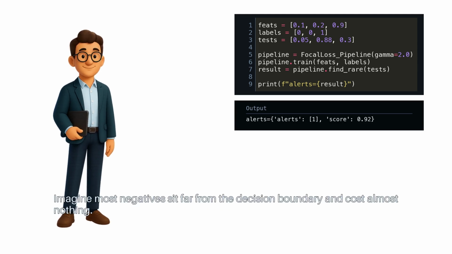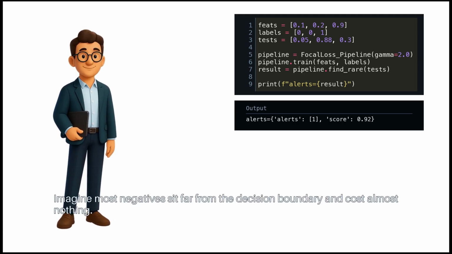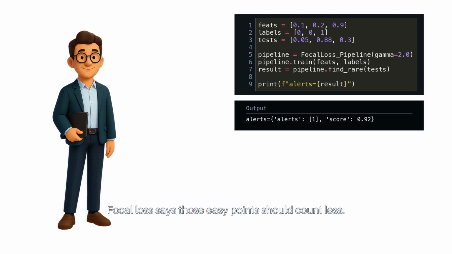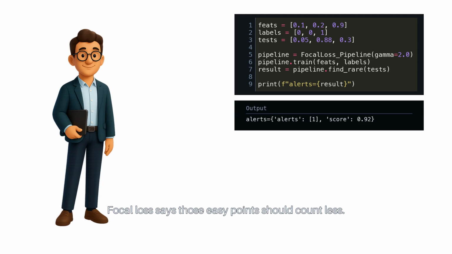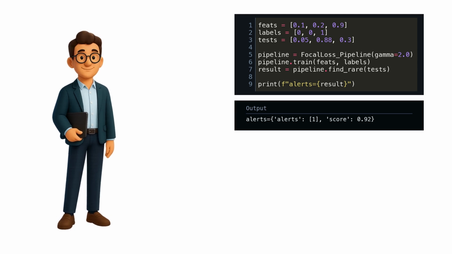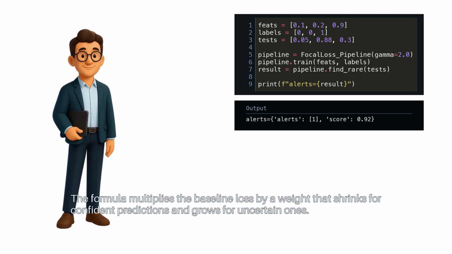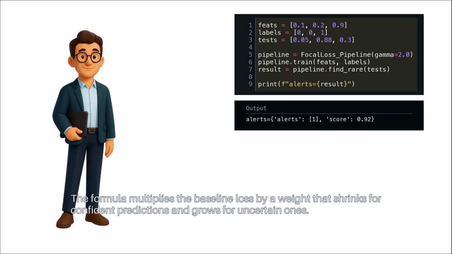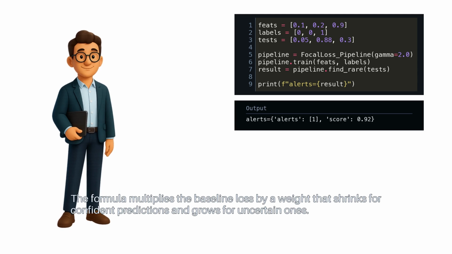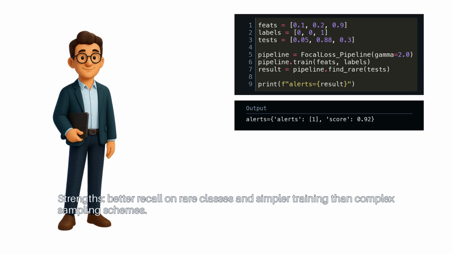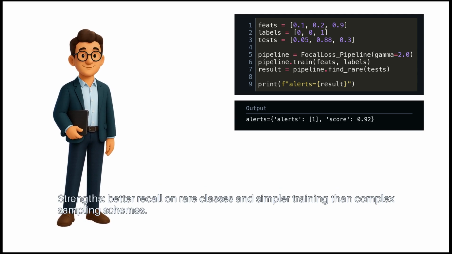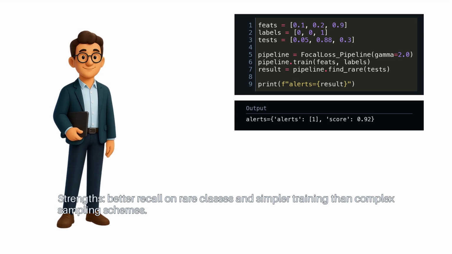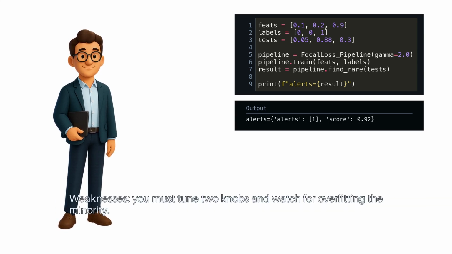Imagine most negatives sit far from the decision boundary and cost almost nothing. Focal loss says those easy points should count less. The formula multiplies the baseline loss by a weight that shrinks for confident predictions and grows for uncertain ones. Strengths: better recall on rare classes and simpler training than complex sampling schemes. Weakness: you must tune two knobs and watch for overfitting the minority.